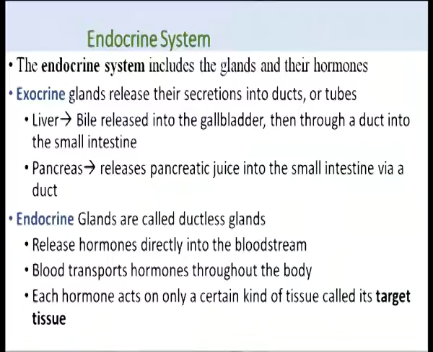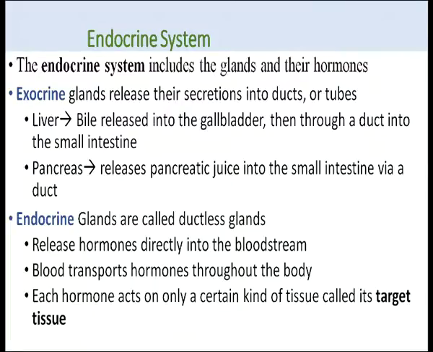The endocrine system contains a number of glands and their hormones. Two kinds of glands are incorporated into the endocrine system. The first is the exocrine gland, and the second is the endocrine gland. There is a basic difference between them. Exocrine glands release their secretion into ducts or tubes, while endocrine glands are called ductless glands. For example, the liver is an exocrine gland.